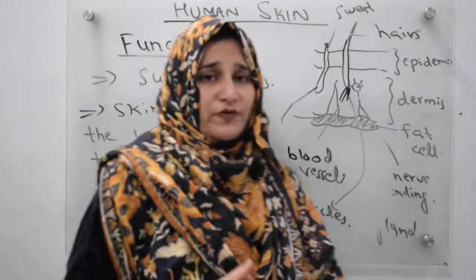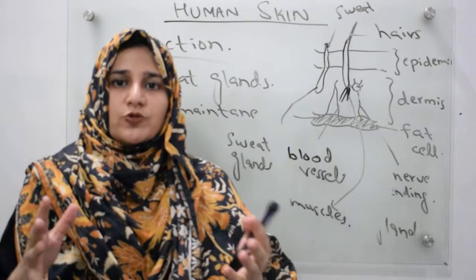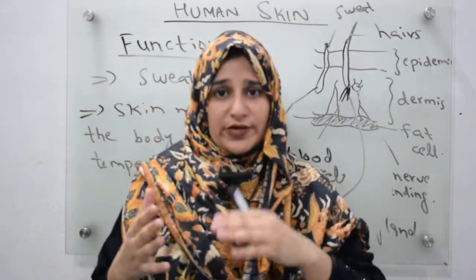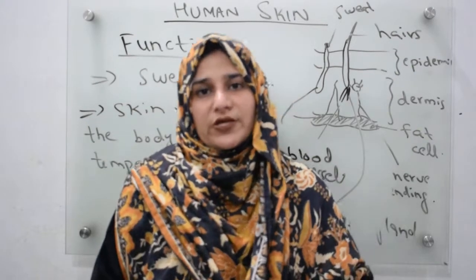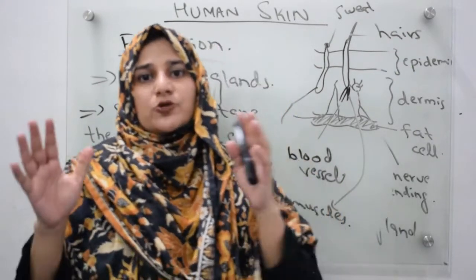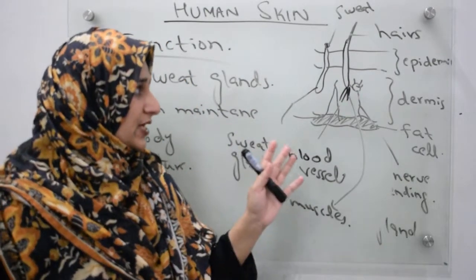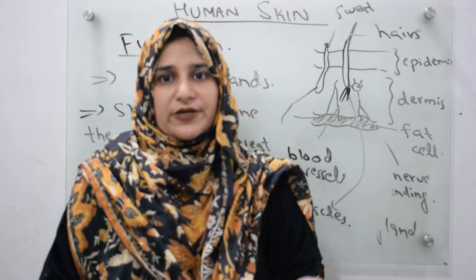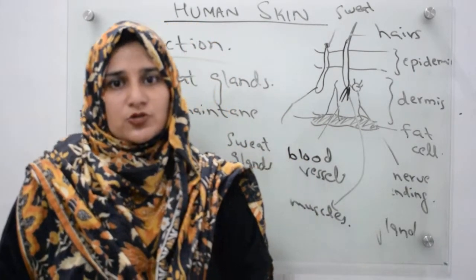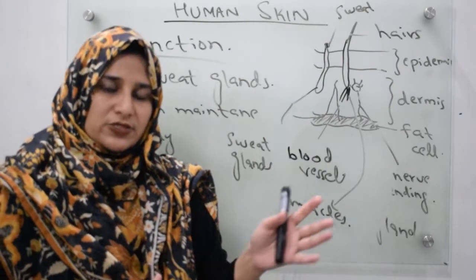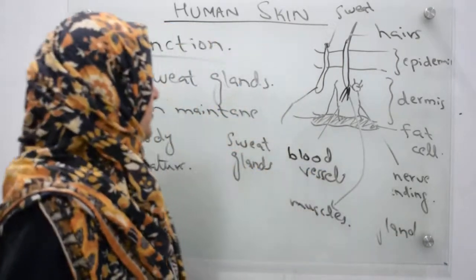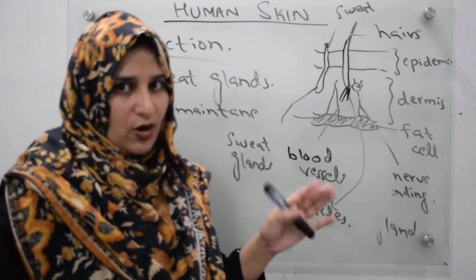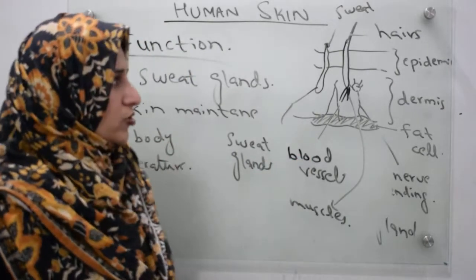When there is a lot of heat in the atmosphere, your sweat glands produce a lot of sweat, and when the sweat evaporates from your body, it leaves a cooling effect behind. So your body cools down. That is why sweat glands produce sweat, and when sweat evaporates it leaves a cooling effect, so your body becomes cool even when there is a lot of heat in the atmosphere. That is how our skin maintains the body temperature.